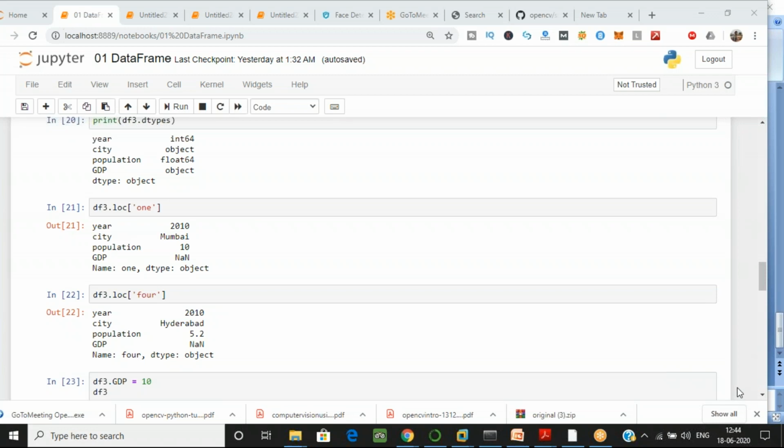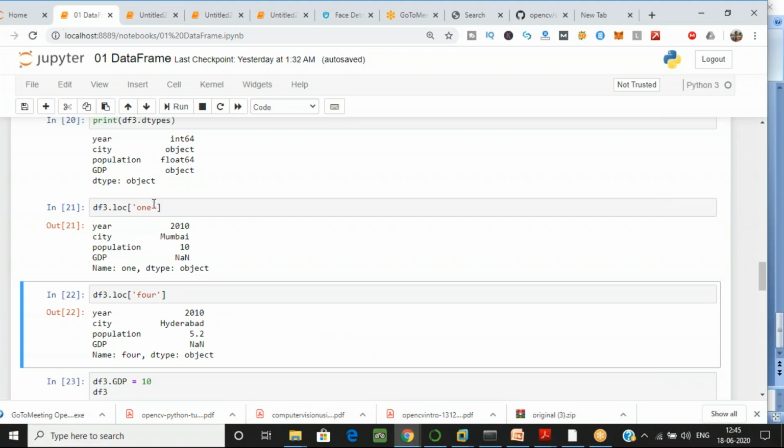Yes, location, to get particular data. I have applied the index value over here, so it gave me the values for this, and if I supplied 1, it gave me the values for that. Yes, to access a particular row and column, that's correct.